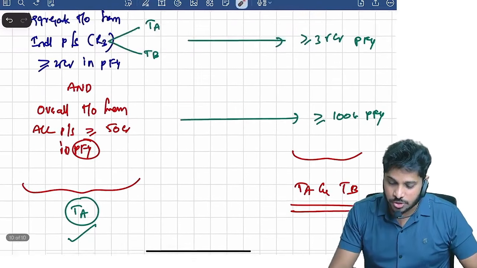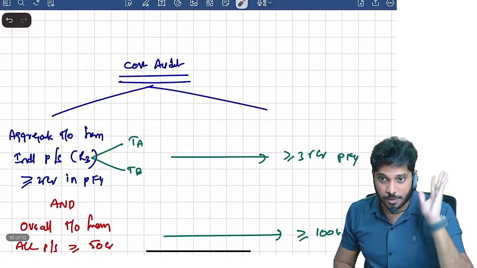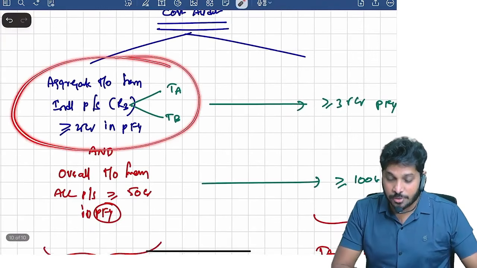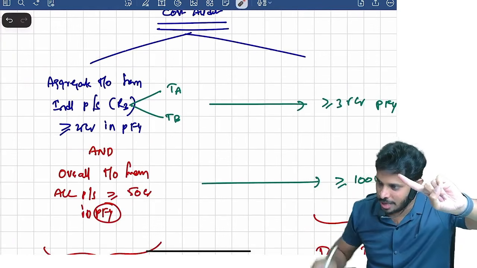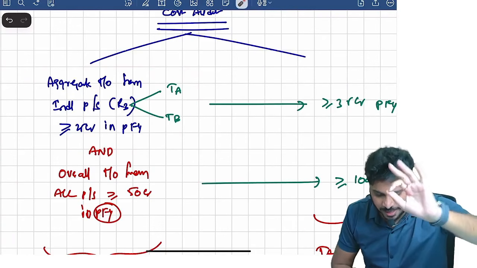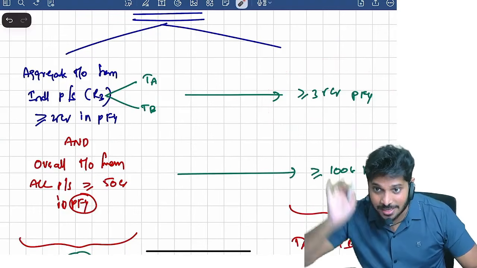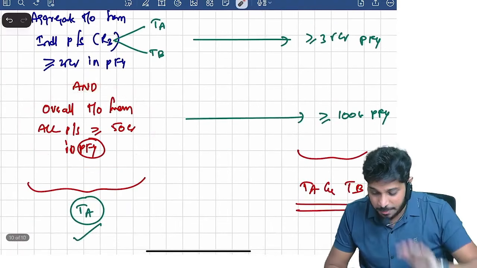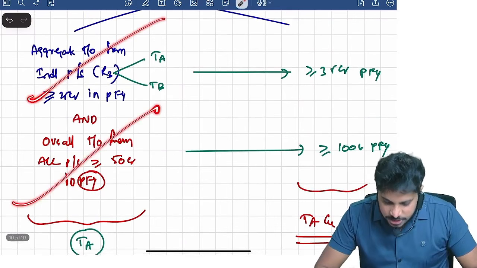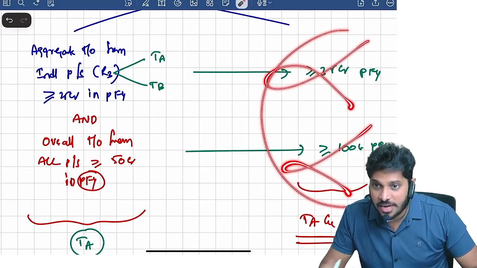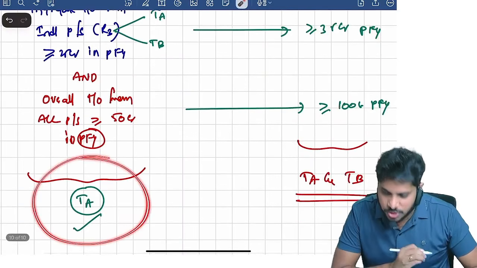In the rules, rule number 4 clearly says: if a company is producing, manufacturing or providing services, and aggregate turnover from rule number 3 products, meaning table A and table B both, is exceeding 25 crore but not exceeding 35 crore, and overall turnover is exceeding 50 crore but not exceeding 100 crore, or if any one of these conditions fails, then only table A products are liable for audit.